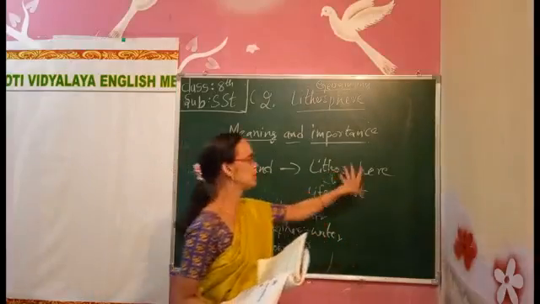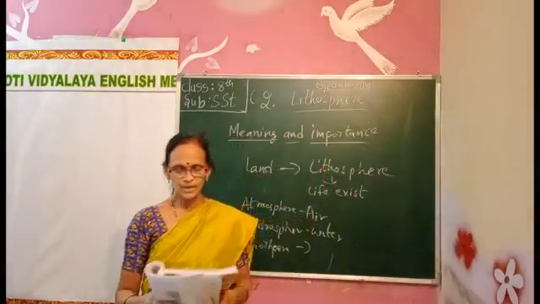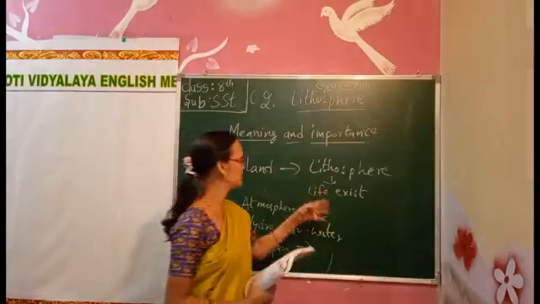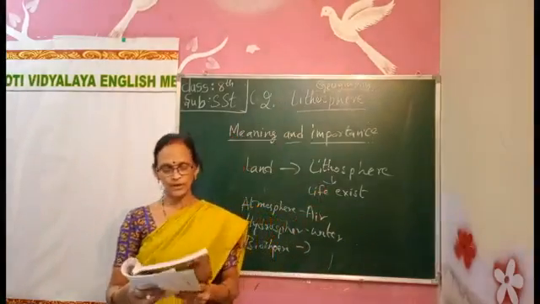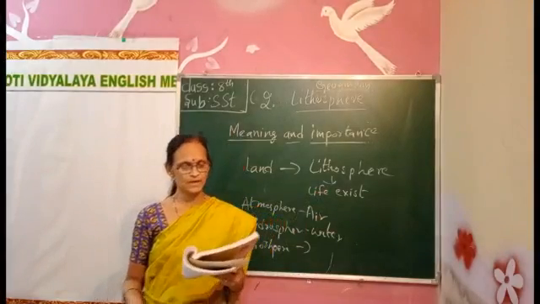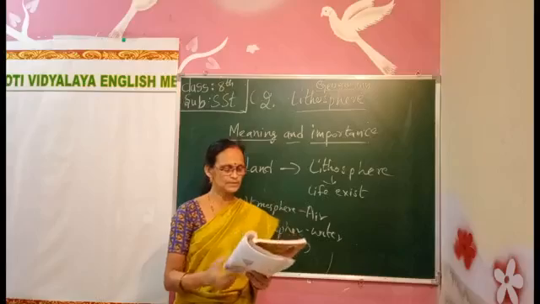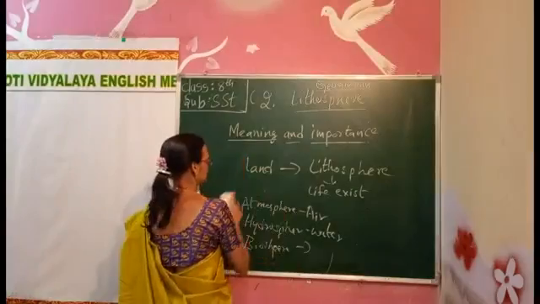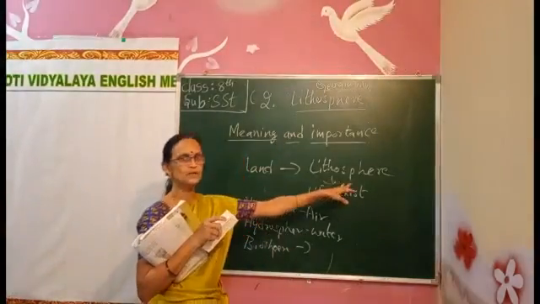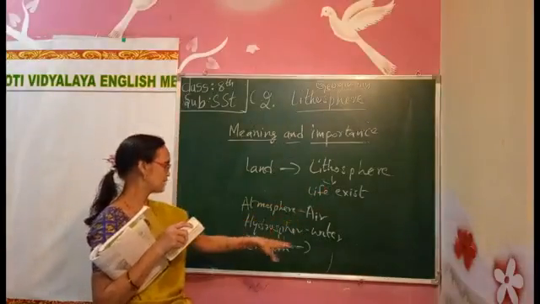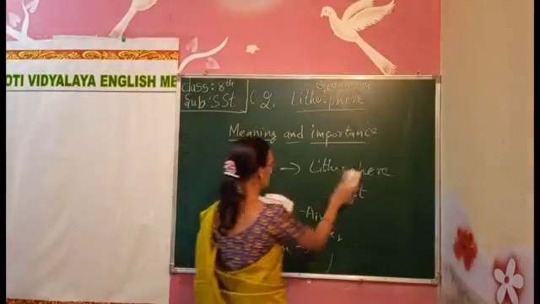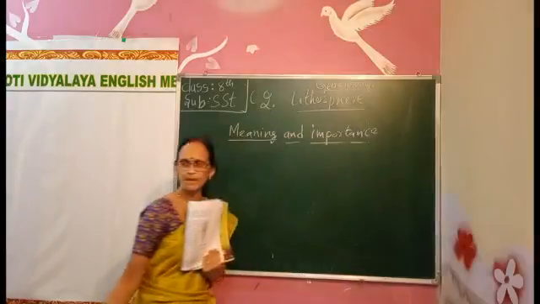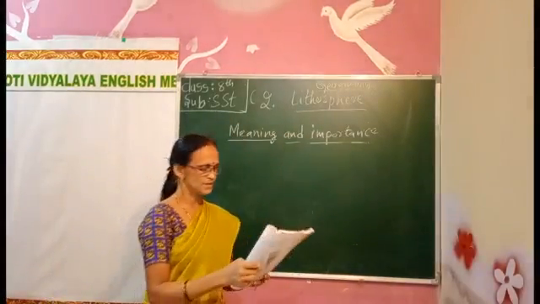Now we are talking about lithosphere. The continents are the part of lithosphere with different landforms. On this lithosphere we find mountains, plateaus, plains, etc. Now let us talk about the Earth's interior. You got it now? There are four layers: lithosphere, atmosphere, hydrosphere, and biosphere. Now let us talk about the internal part of the Earth.